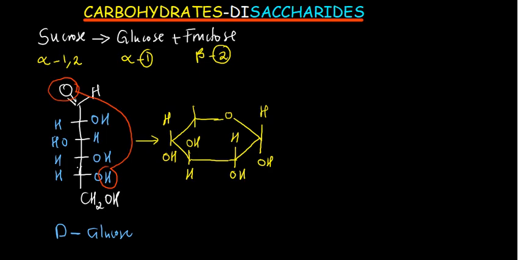Now at carbon number 5, which you can see here, there is a reaction that happens. So this hydrogen that has remained is the one which is going to be down, but this group which we can see here is the one which is going to be on top, forming carbon number 6. So this is the alpha glucose that reacts in forming sucrose.